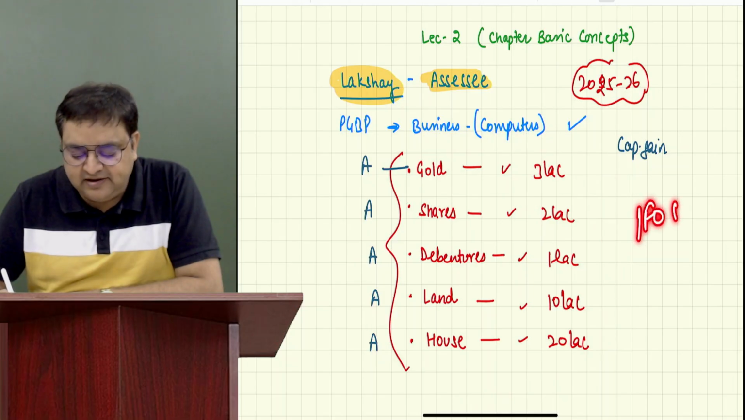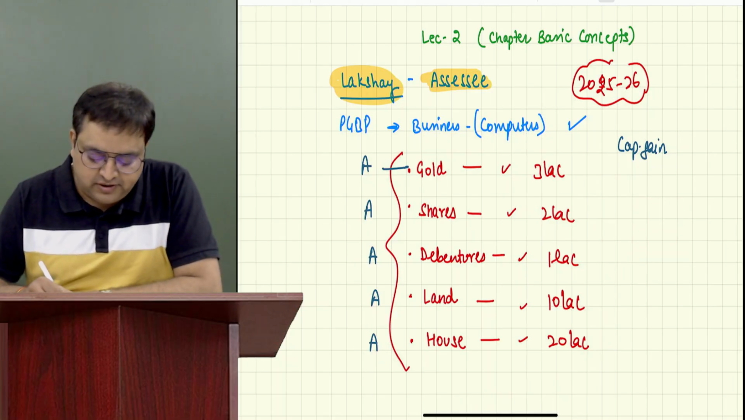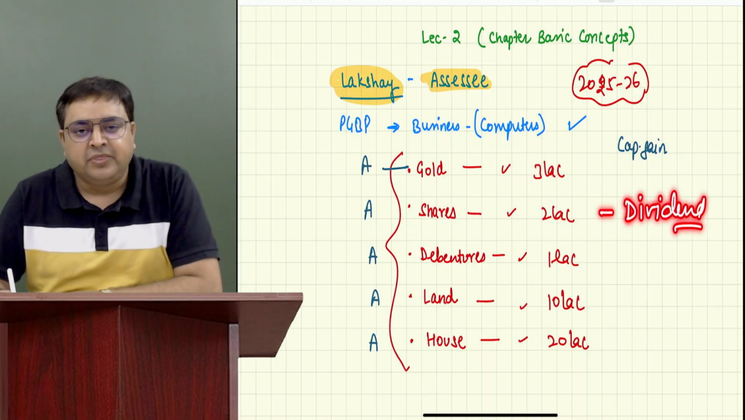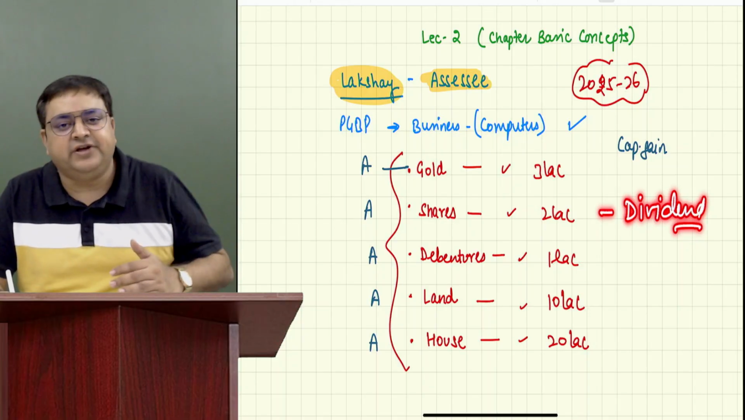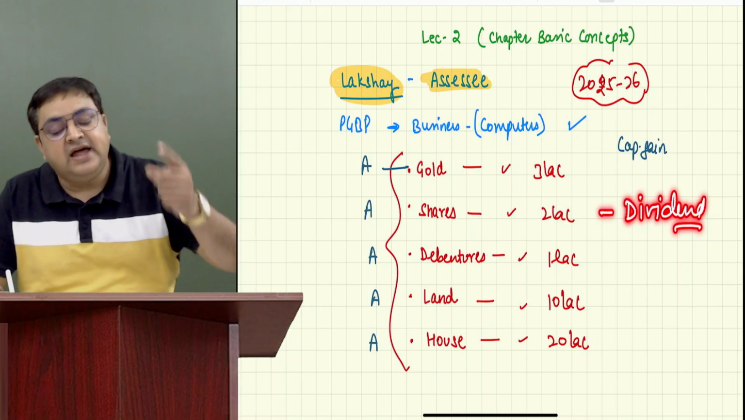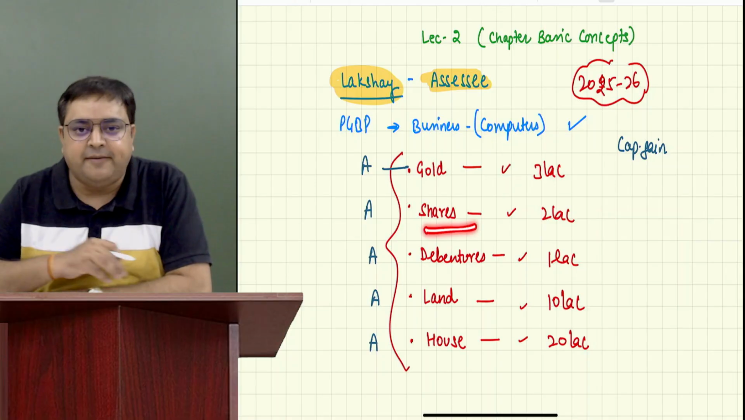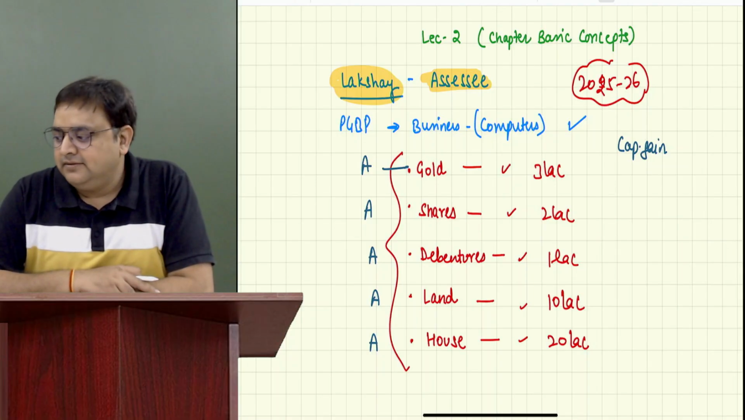What is IFOS? It would have been, let's say, if I'm not selling the assets, but still I'm having my income. For example, on shares, I have dividend income. If Lakshay is earning dividend income on shares, whether he sold the shares or he's holding the shares, but he's earning dividend, that dividend will be IFOS. But if he sells the shares, that is capital gain. No doubt over it? No, sir.